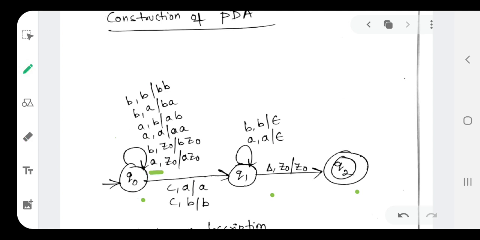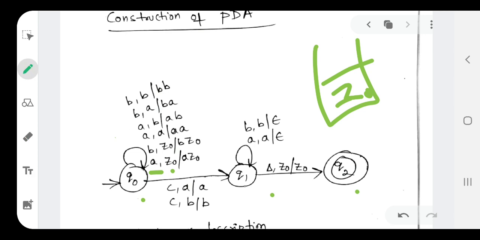See, first, our string may start with A. During that time our top of the stack might be Z0. Initially we may insert A. Or initially we may insert B, right? During that time Z0 may be the bottom element in the stack, that is the top of the stack. Bottom element means if only one element is there, that will be the top of the stack. So B is possible. After inserting one A, we can insert A. So when the top of the stack element is A, we can insert A, and the top of the stack will become AA.